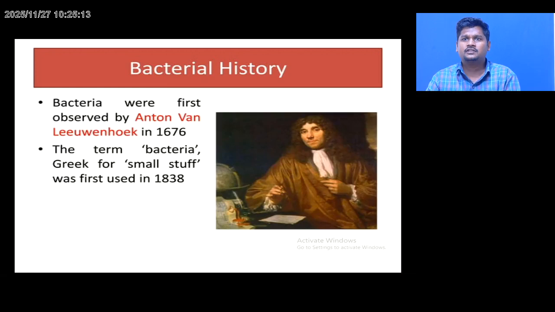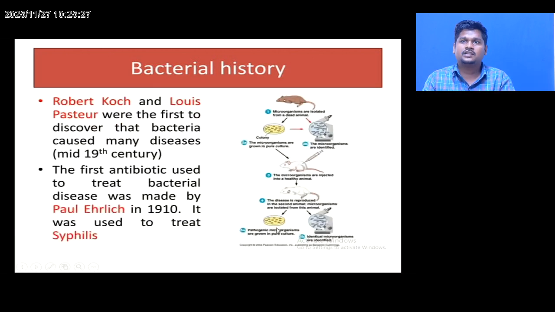Bacterial history. Bacteria were first observed by Anton Leeuwenhoek in 1676. The term bacteria, Greek for small stuff, was first used in 1838. Robert Koch and Louis Pasteur were the first to discover that bacteria cause many diseases in the mid-19th century. The first antibiotic used to treat a bacterial disease was made by Paul Ehrlich in 1910. It was used to treat syphilis.